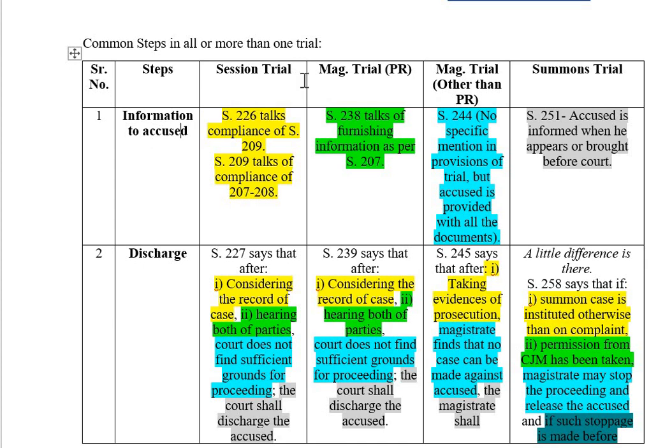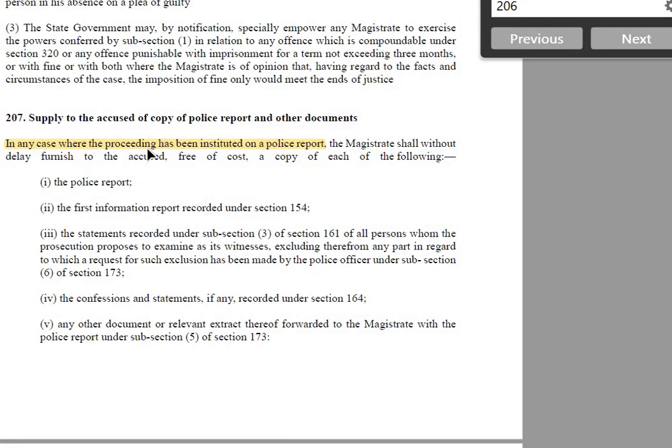Information to accused. So in session trial, section 266 talks of compliance of 209, 209 talks of compliance of 207 and 208. Now accused has to be informed of the material against him, unless he knows how he can defend his case. 207 talks about supply to the accused of copy of police report and other documents.